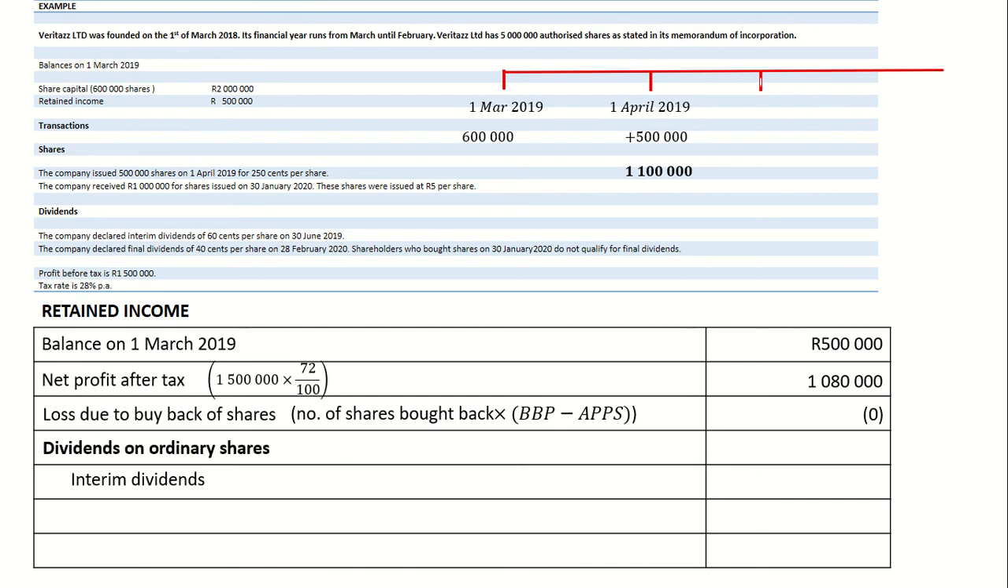I declared my interim dividends on the 30th of June, and at that date, I had 1,100,000 shares issued. So basically, I'm going to be calculating my 60 cents of interim dividends on the shares that were issued on that date, which will give me 660,000 rand, and that will be my interim dividends. Make sure you show this calculation in brackets.